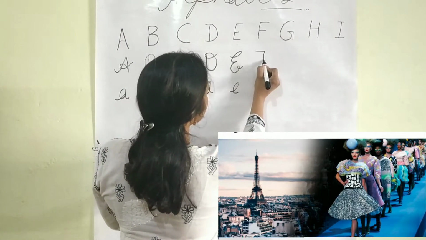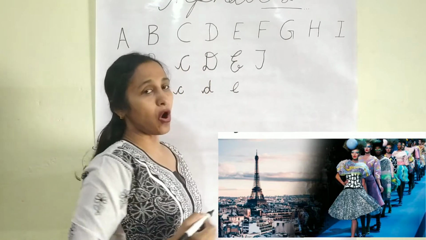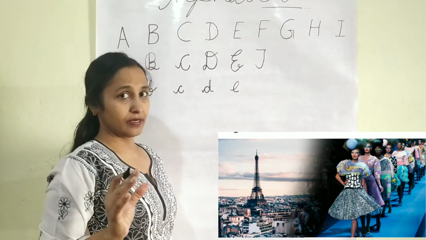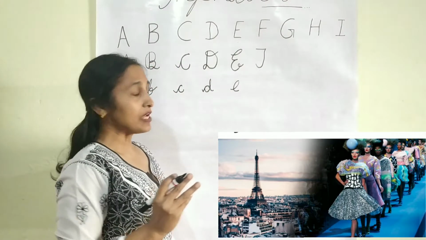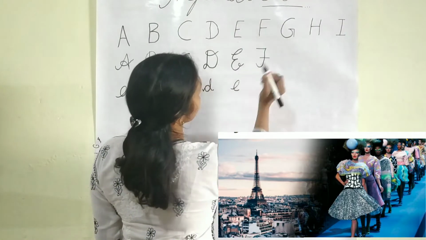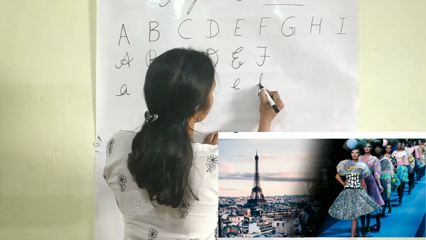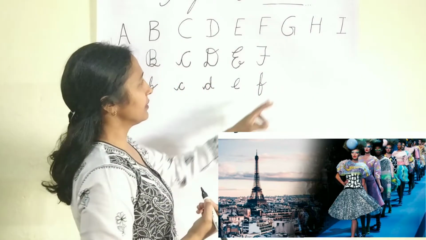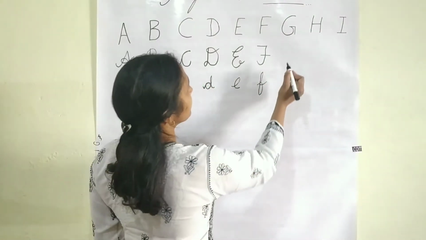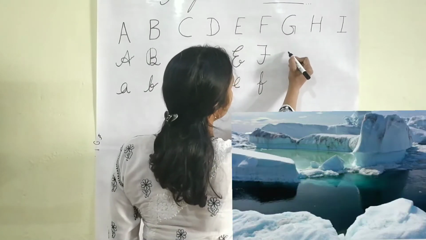France is the capital of fashion. It is famous for fashion. This. Small f. Now G. G for Greenland.